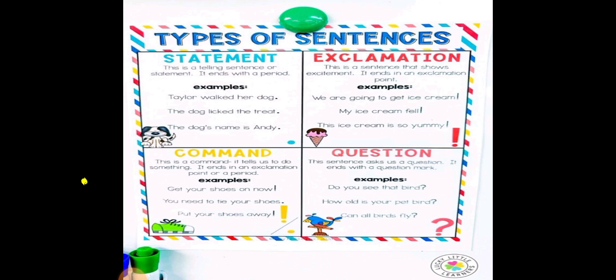So there are four types of sentence. The first one is statement or declarative. The second one is imperative sentence. The third one is exclamation sentence, and the fourth one is question or interrogative sentence. We can see one by one in detail.